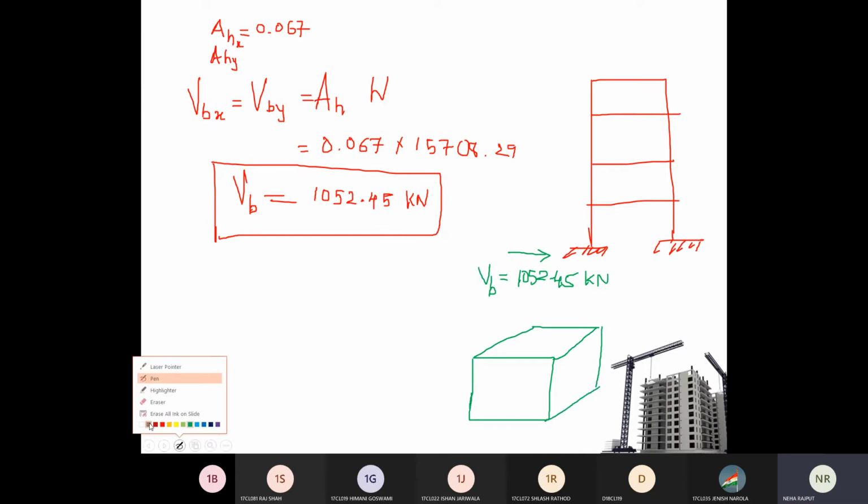Then if this is your center of mass point, and this is your sign convention X and Y. Then this is your VBX and this is your VBY at center of mass.